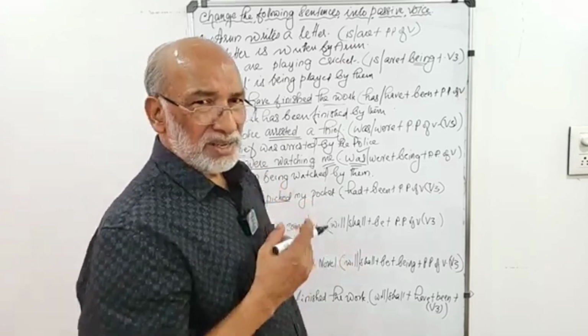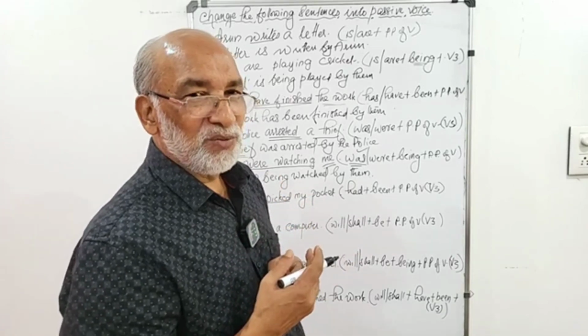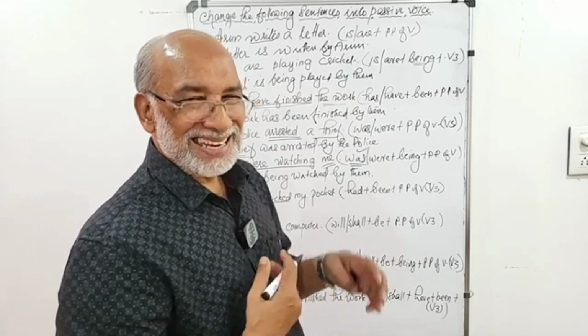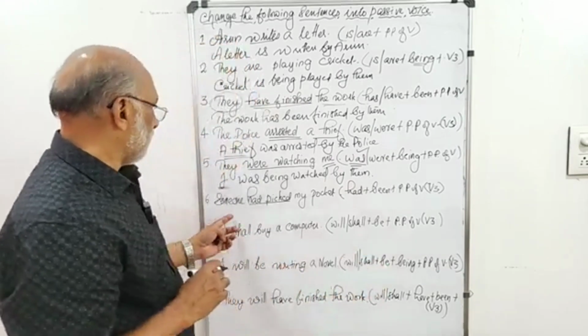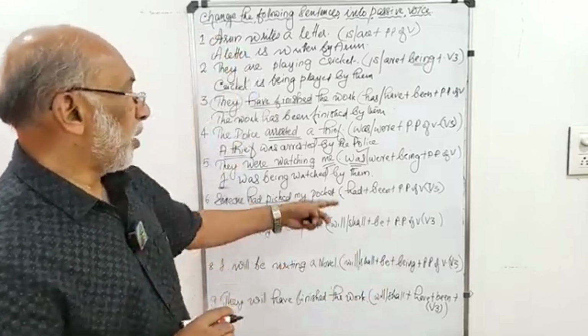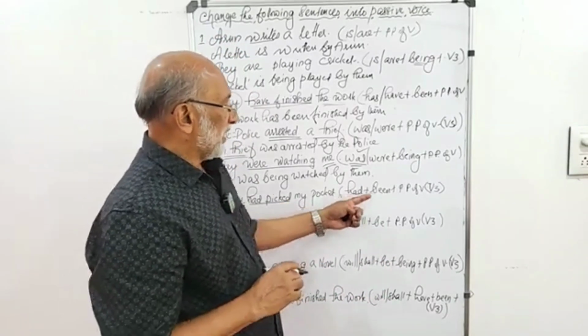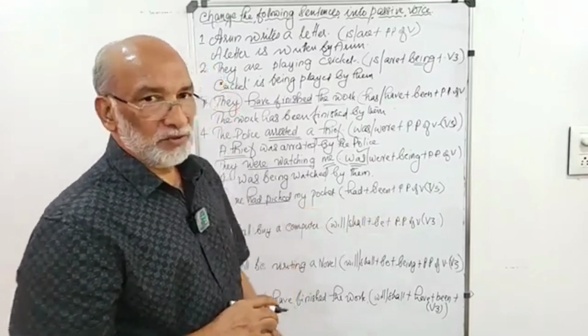These words are all pronounced in the same way: bucket, ticket, cricket, etc. Okay. So, someone had picked my pocket. Had plus been plus past participle of the verb.